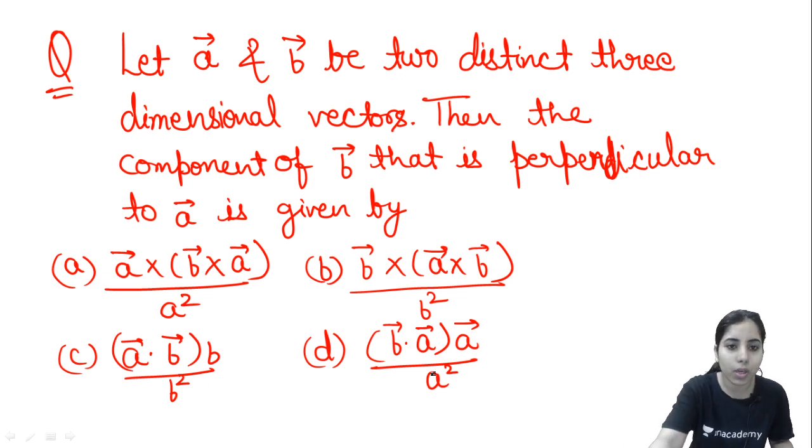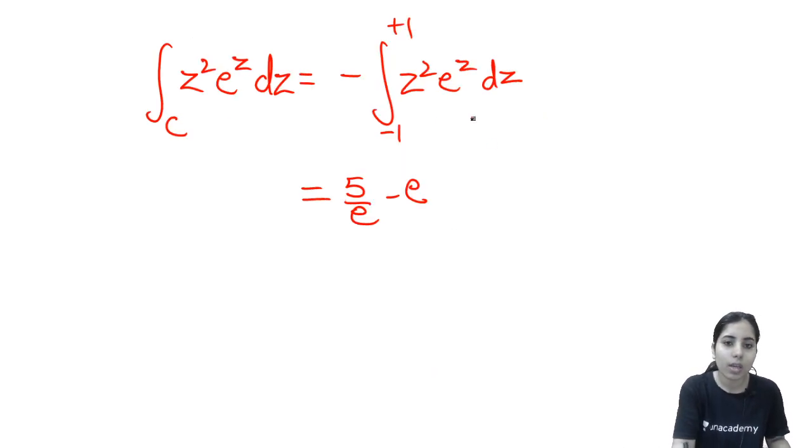Yes, Ankush. Okay, you want me to solve the integration? See, in this case, you have to consider the first part and the second part for solving this integration. Clear? So first part will be z square and second part will be e to the power z. And after considering first and second part, you will just proceed further by using that product rule of integration.